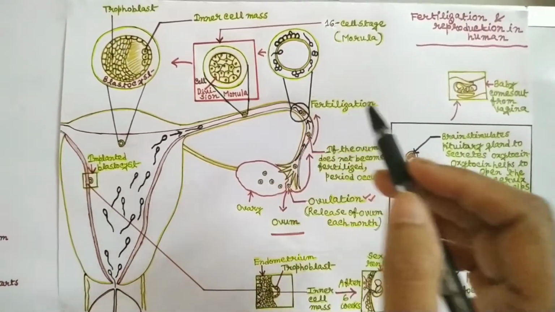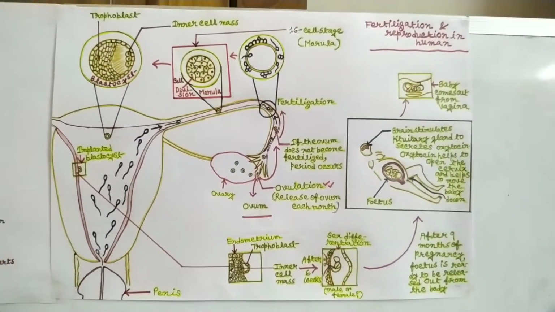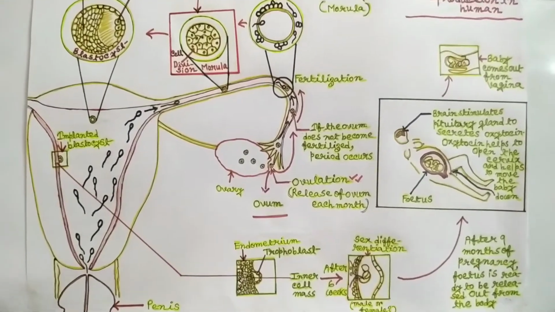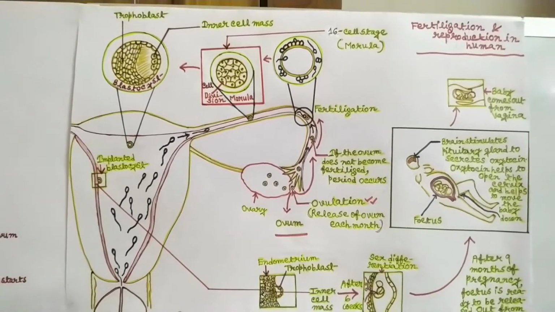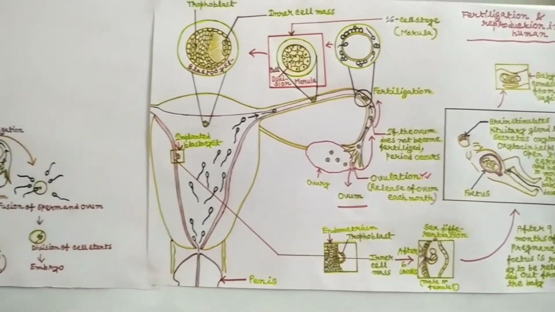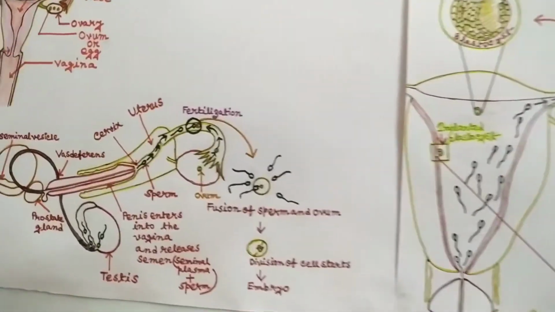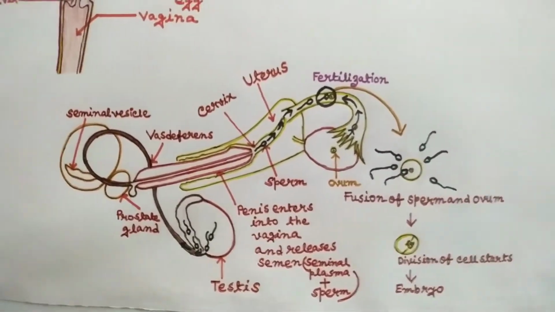Fertilization process, the development of embryo and the childbirth. All of this is a step-by-step process in humans. Let's discuss the fertilization and the reproduction in humans.